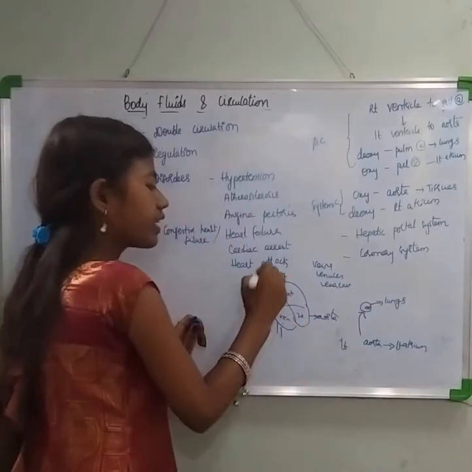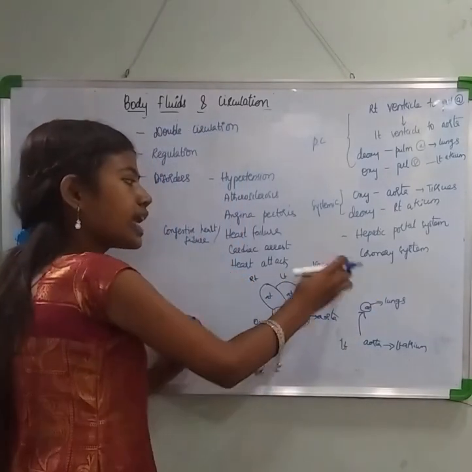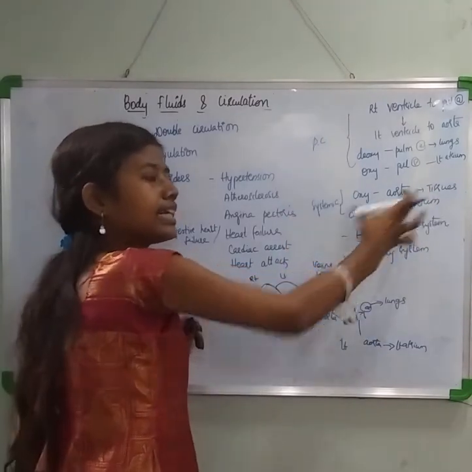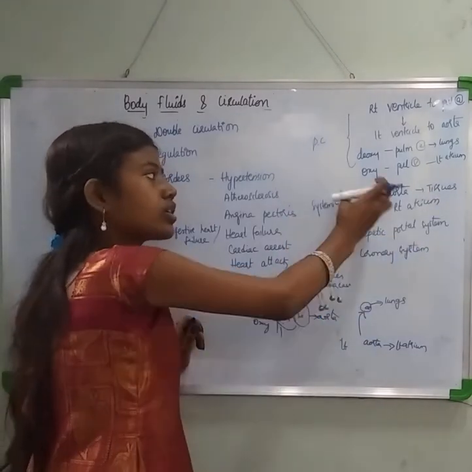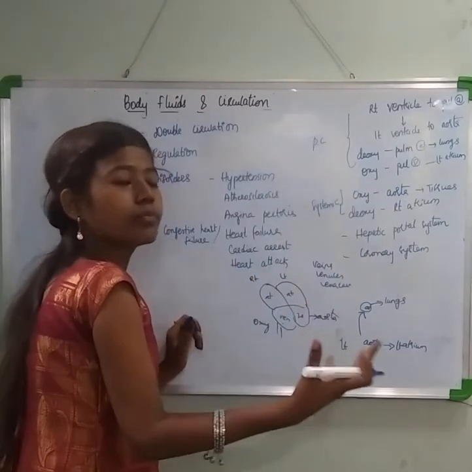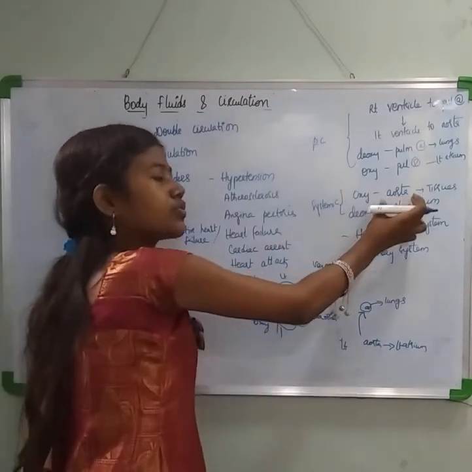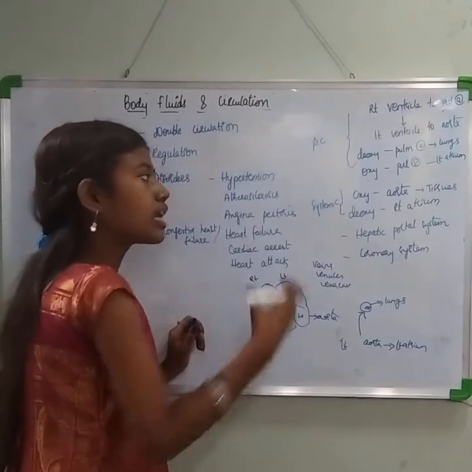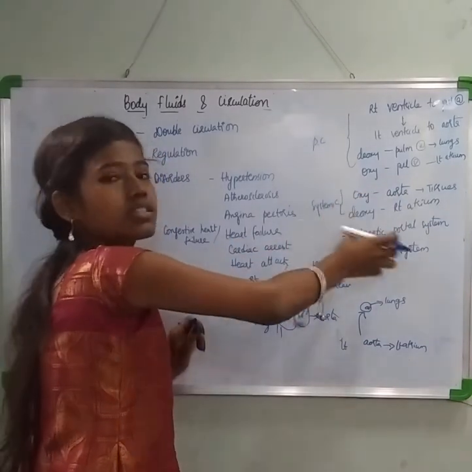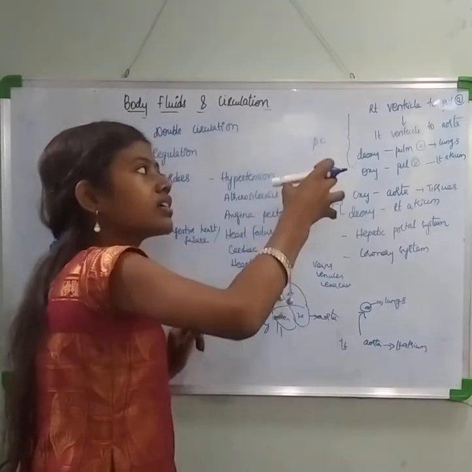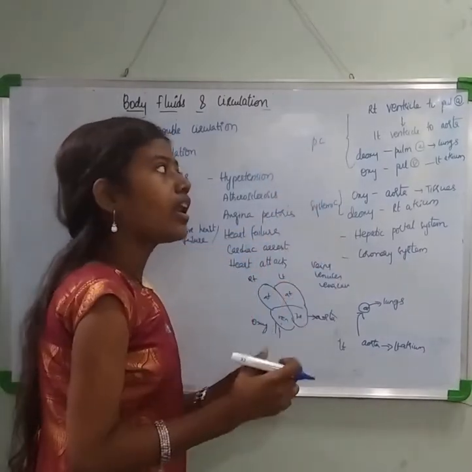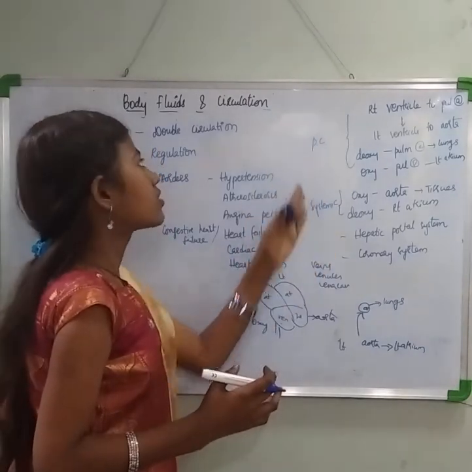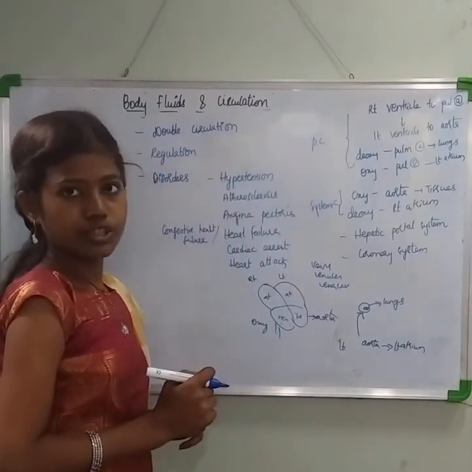You have the superior vena cava and the inferior vena cava. So veins, venules and the vena cava bring all the deoxygenated blood to the right atrium, whereas the oxygenated blood is transferred to the body tissues via the arch of aorta, with the help of arterioles and capillaries. So this is referred to as systemic circulation, whereas pulmonary circulation is how blood reaches the lungs through the pulmonary artery and the pulmonary vein. This together is referred to as double circulation.